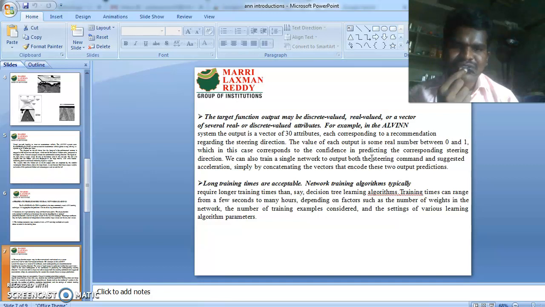Training times can range from a few seconds to many hours, depending on factors such as the number of weights in the network, the number of training examples considered, and the settings of various learning algorithm parameters. A decision tree takes a large amount of data to construct.